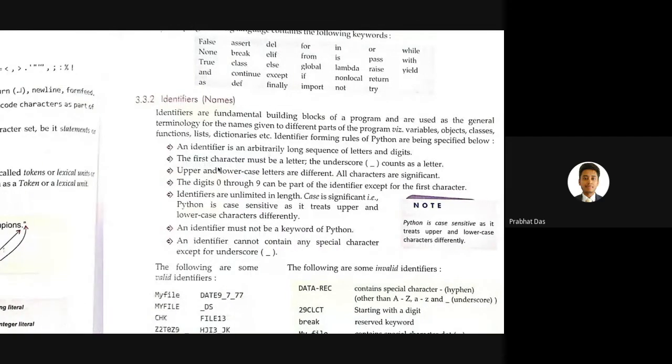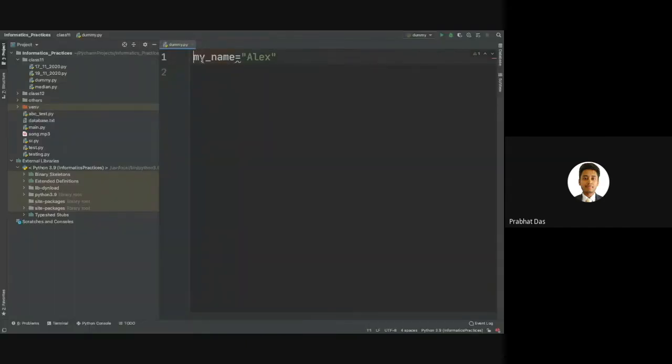The third rule says that upper and lower case characters are different for identifiers. That means it is case sensitive. So it treats uppercase characters and lowercase characters differently. For instance, you can take this example. Here I have a variable, or as we say, an identifier, myname, where "am" is in lowercase. What if I have a separate variable with "AM" in uppercase? Will it make any difference? Here I want to store, let's say, Ram.